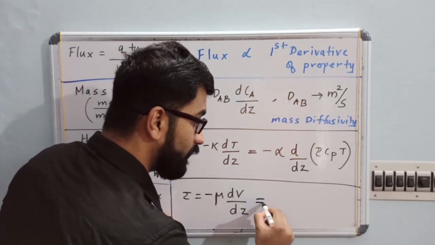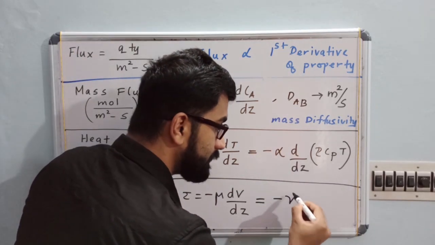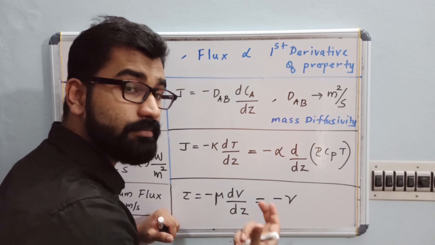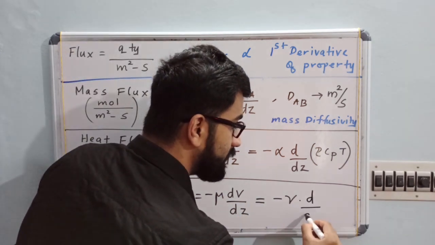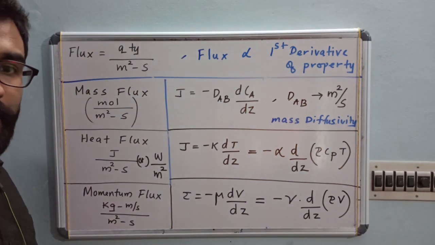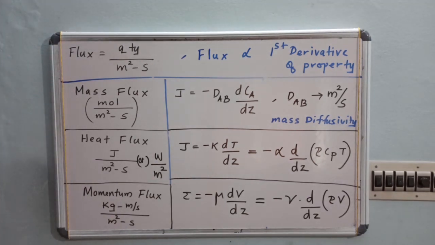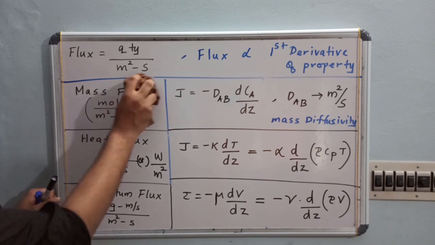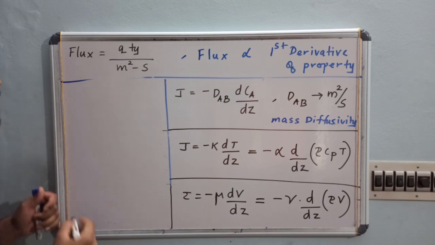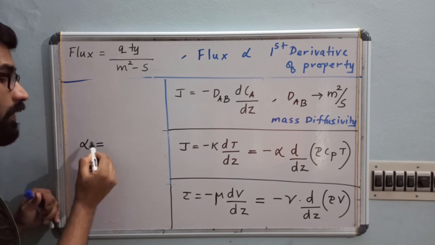Now, the third equation for viscosity, I am changing this equation in terms of our kinematic viscosity, or momentum diffusivity. So I am writing this equation as d by dz of rho into velocity. Clear? I hope it is clear. So you can see we have written three equations now. Now I am going to discuss the units. The unit of DAB is meter square per second. Now what is the unit of alpha? What is the equation for alpha?